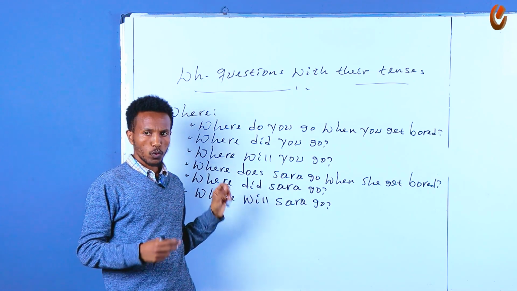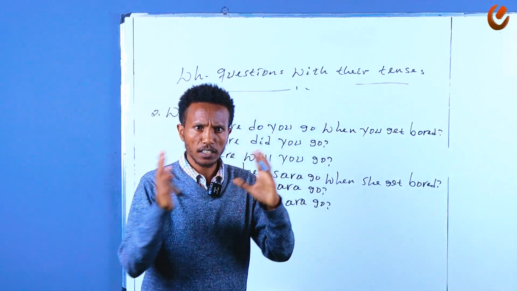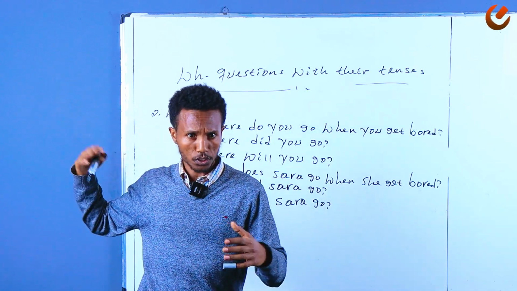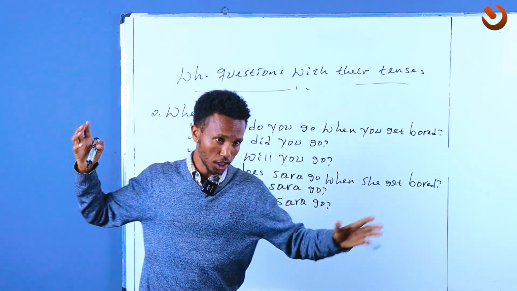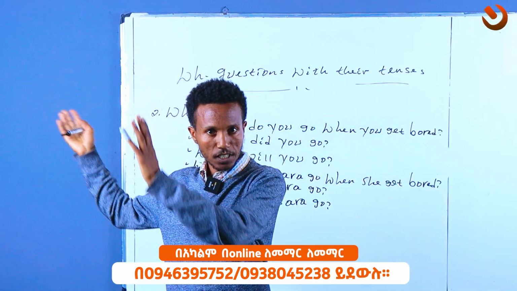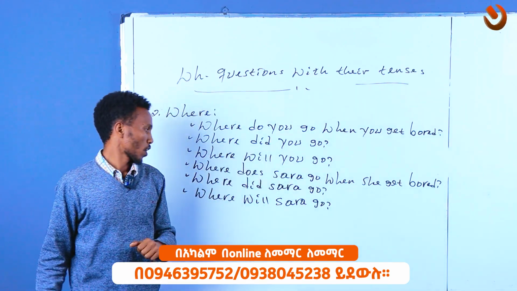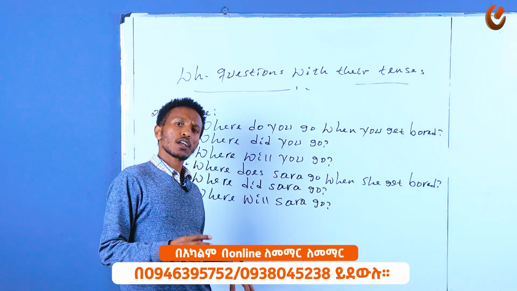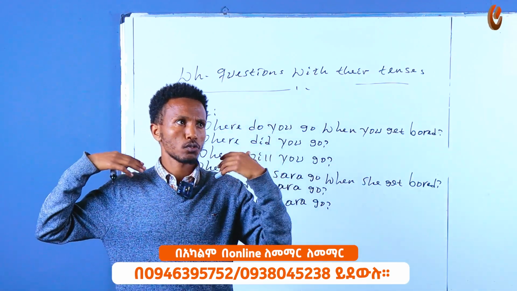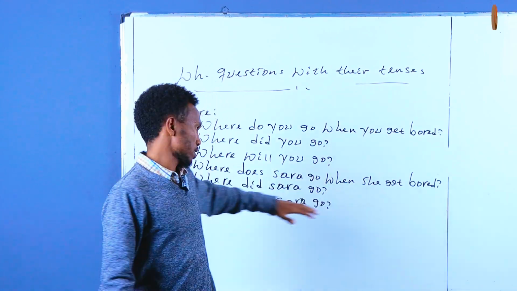So this is where did Sarah go? Oh, she went out. She went out with her friends. Where will Sarah go? Sarah will go to America. Sarah will go to her house. So when you answer like that, you say it like this.